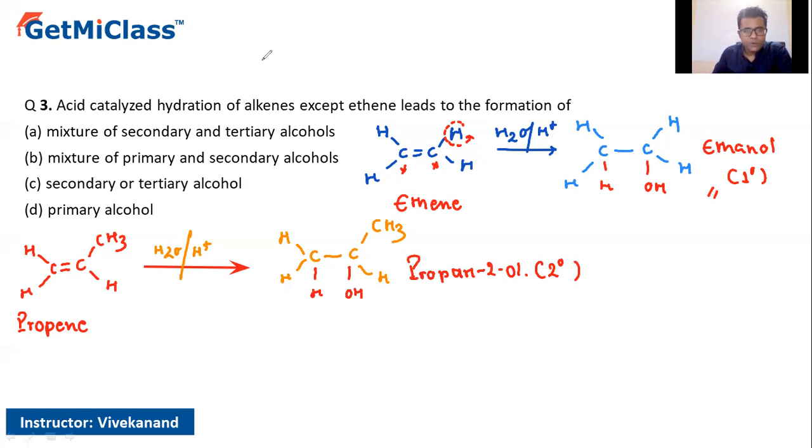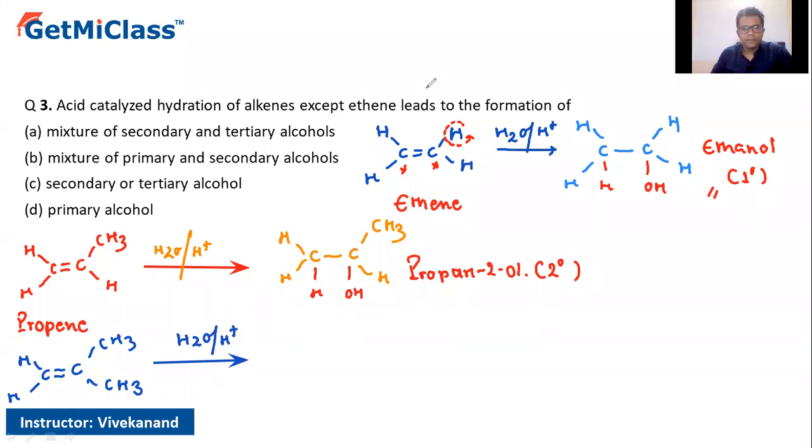Let's try one more over here. Here we are going to have a double bond, with CH3 groups, and the entire thing is going to be reacted with water in the presence of H plus.